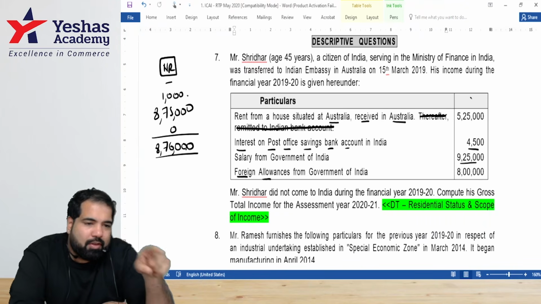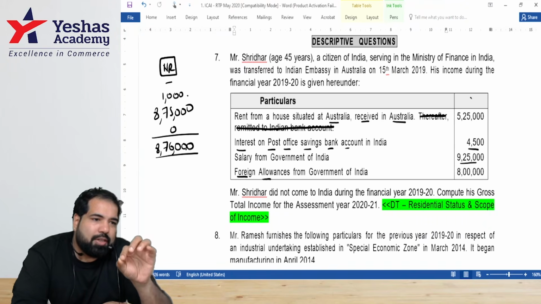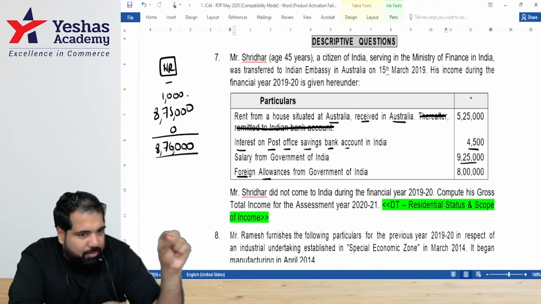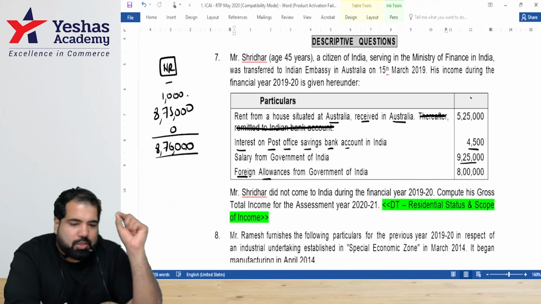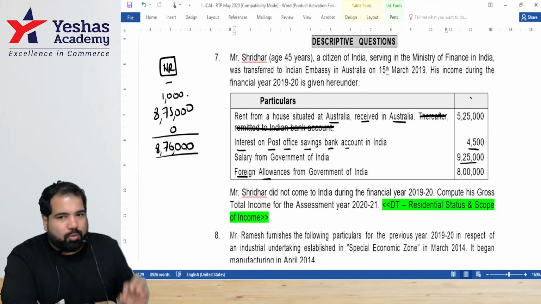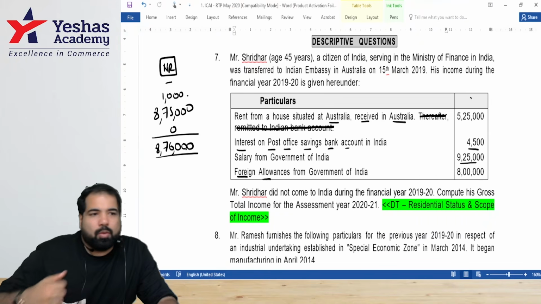And last, foreign allowances received from government of India will be exempt as per section 10(7). If you remember, otherwise section 10. And how much will that be? 0. Underline, guys. The last line will be: therefore, gross total income is equal to 8 lakh 76,000. Working note 1. Everyone, you tell me, how will you write working note 1?